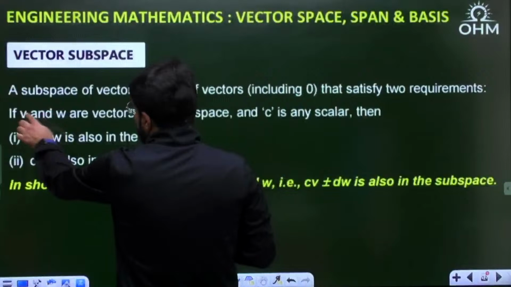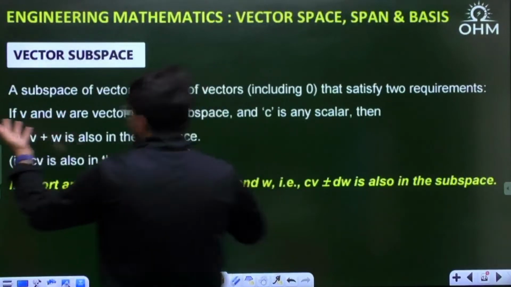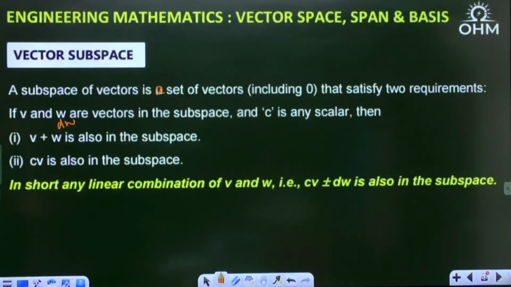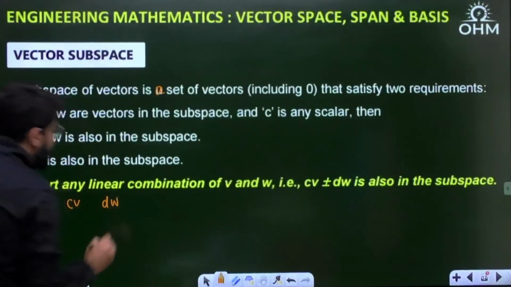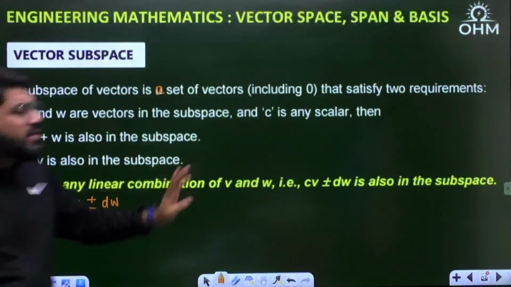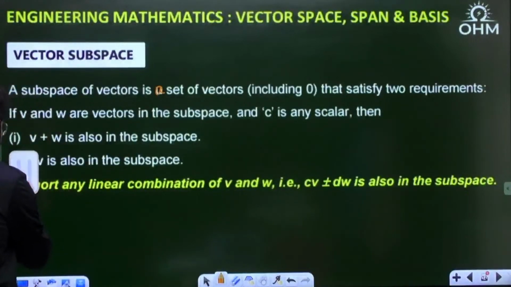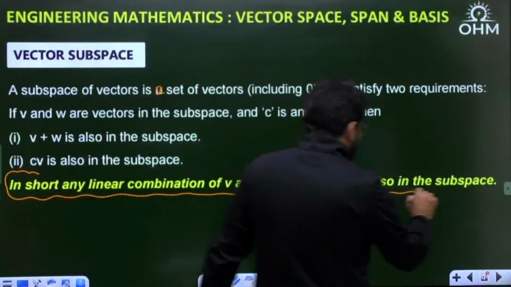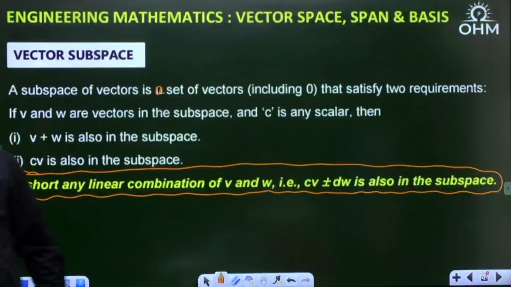If V is in the subspace, CV is in the subspace. If W is in the subspace, DW, taking any coefficient D, should also be in the subspace, where D is a scalar number. When CV and DW are in the subspace, then any addition or even subtraction of them will remain in the subspace. So that means any linear combination of V and W also remains in the subspace. This is the condition to be fulfilled by a subspace.